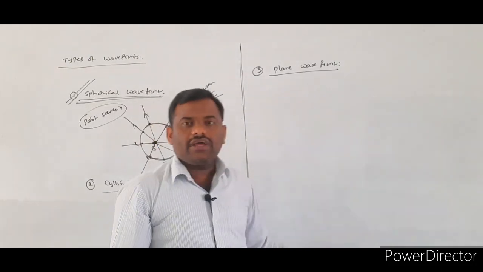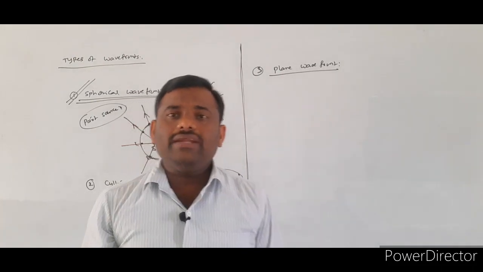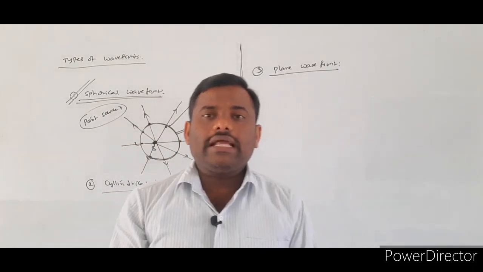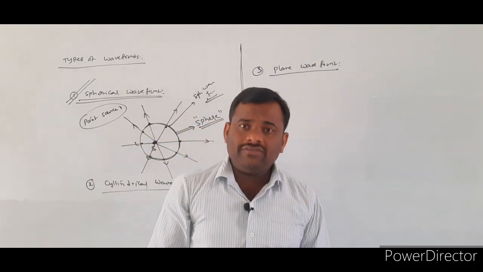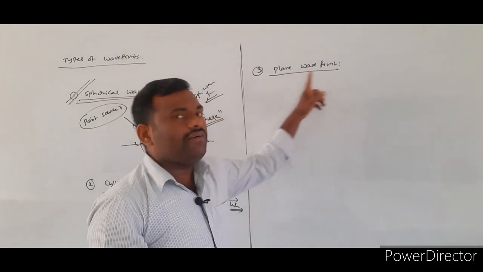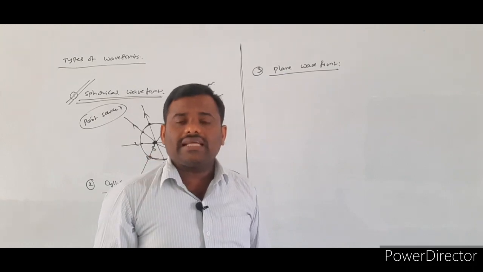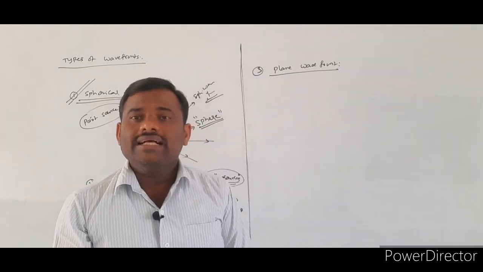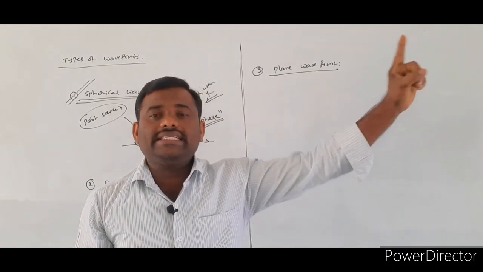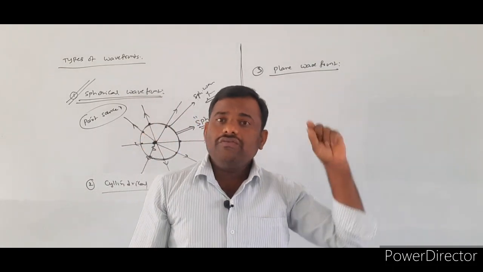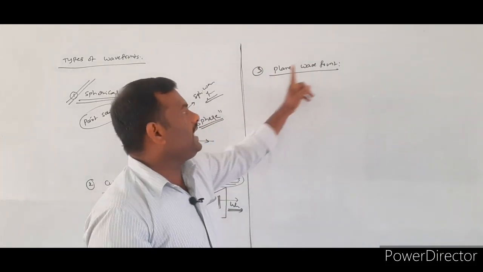Next, the third wavefront is a plane wavefront. So what is the source of the plane wavefront? We can't define a particular source for the plane wavefront. Then how can you get the plane wavefront? The plane wavefront is a part of either a spherical wavefront or a cylindrical wavefront, which are coming from a very distant object. Such a type of wavefront we call a plane wavefront.